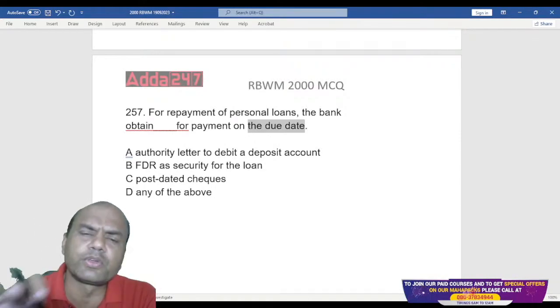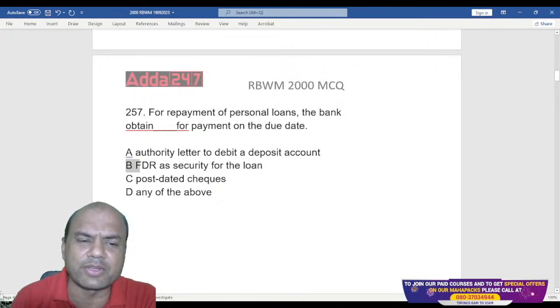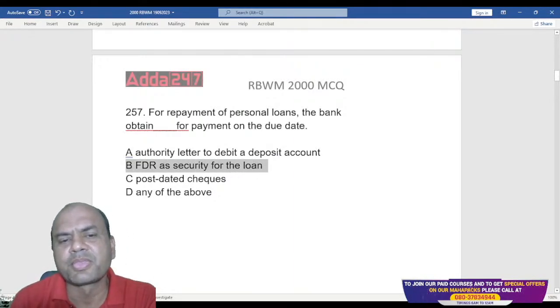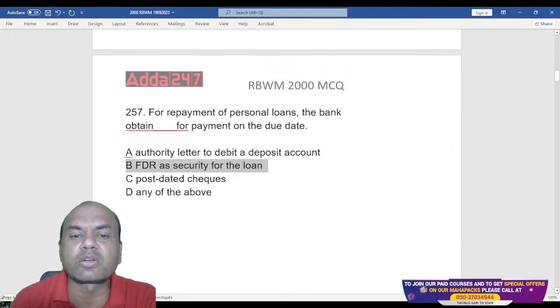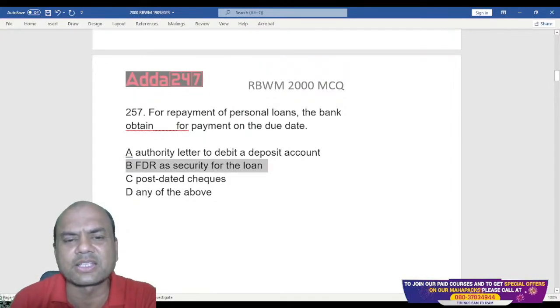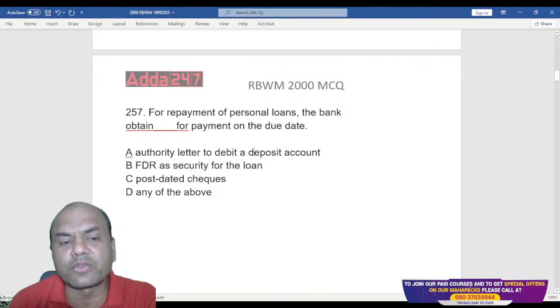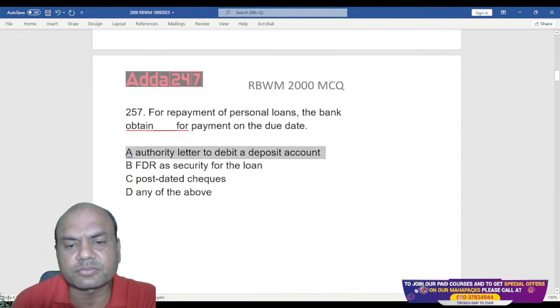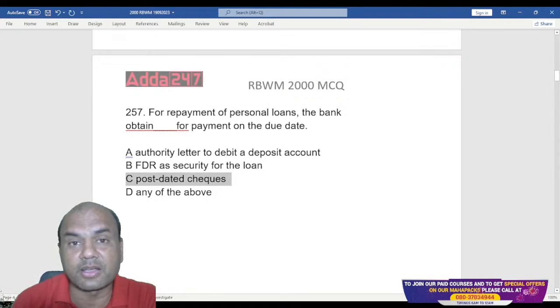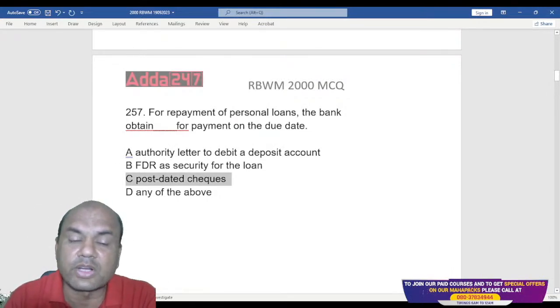I know all of you will get confused between A and C, because everyone knows B is not something which is taken for the due date point. FDR is taken as a security, and that security has nothing to do with payment on the due date. All of you will get confused between A and C because you feel both of them are right. So what does the bank take now?